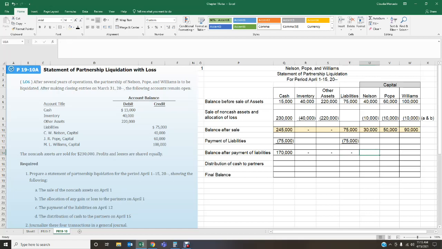Okay, and we're just going to bring in the balance because we didn't make any changes to our capital accounts. Okay, we're just going to bring those numbers down. Okay, no adjustments were made. Okay, so this is requirement C right there.